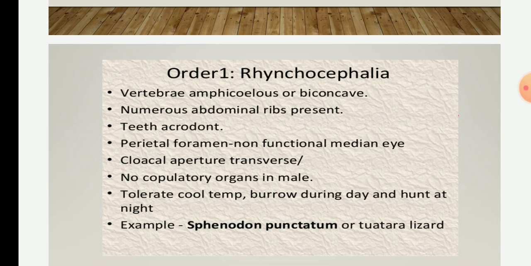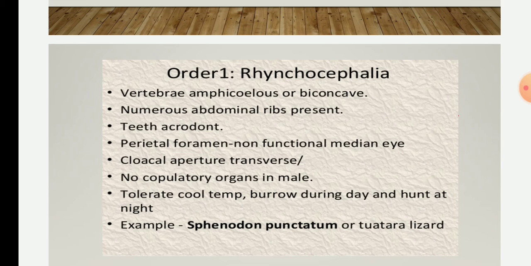And they have numerous abdominal ribs. The teeth are acrodont. Acrodont means the teeth are fused to the top of the jaw, and it is the strongest one, more related to strong bite force. Then the parietal foramen, or the non-functional median eye, is present.